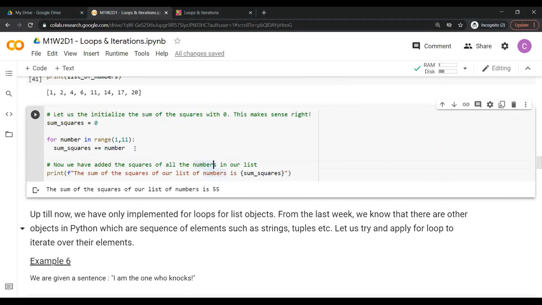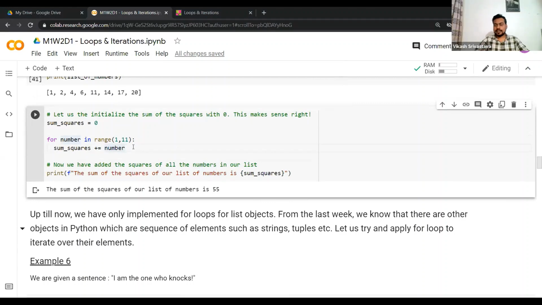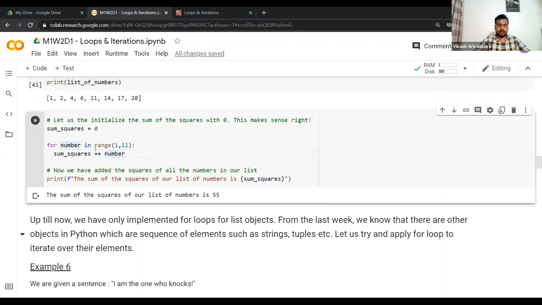Okay, so in this case you want to add a number in each iteration, right? So here what's happening? The first number is 1. Sum of squares is initially 0, so this is another way of writing this. The new sum of squares will be assigned a value defined here: 0 plus your number, that is 1. So now in the first iteration sum of squares contains the value 1.